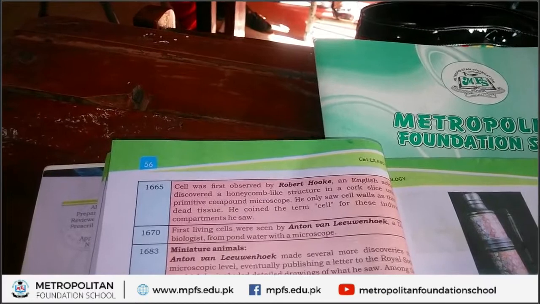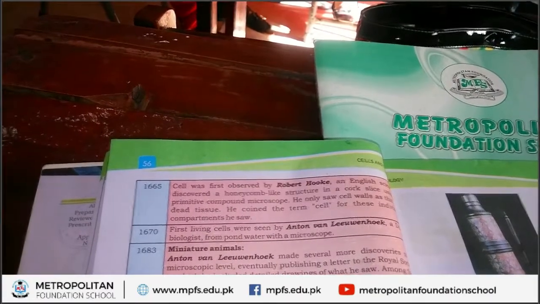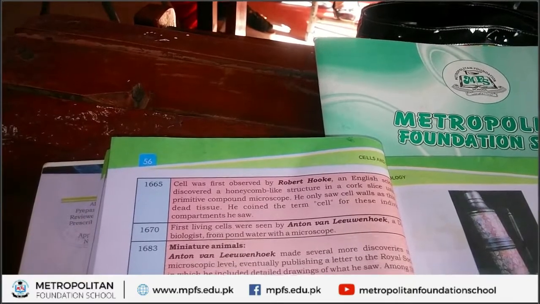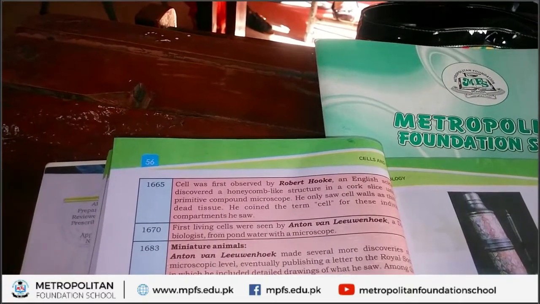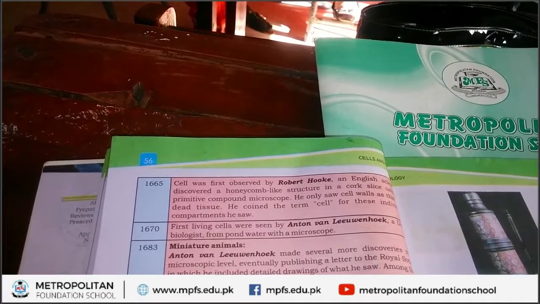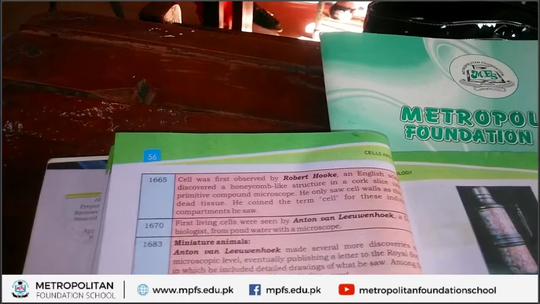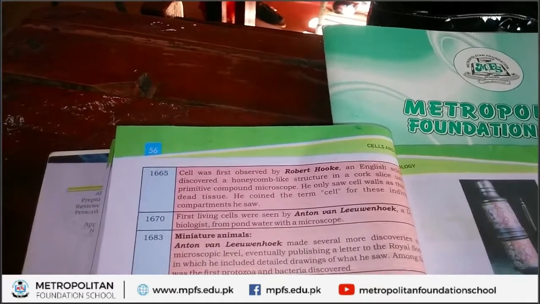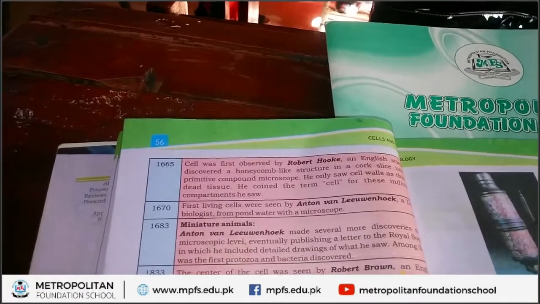When he studied this organism, he saw it is a unicellular organism. It means its body is made up of only one cell.